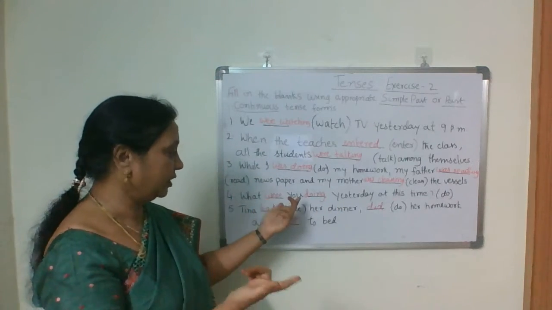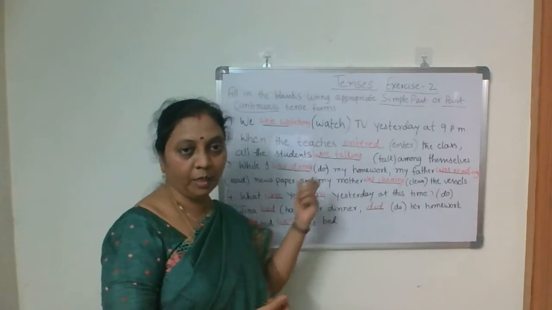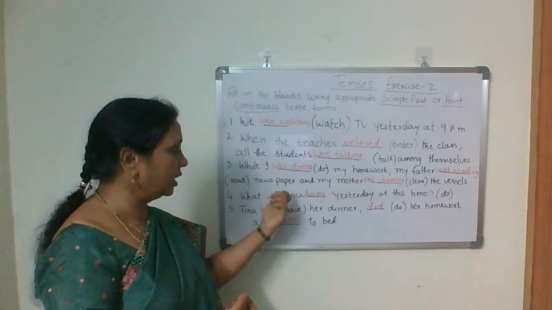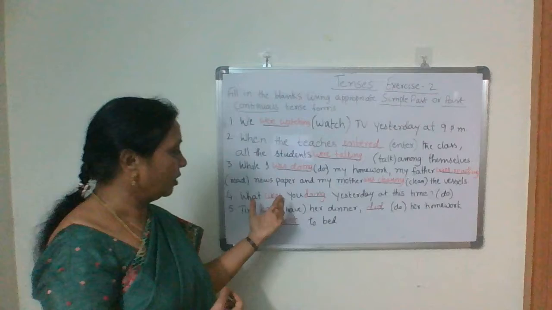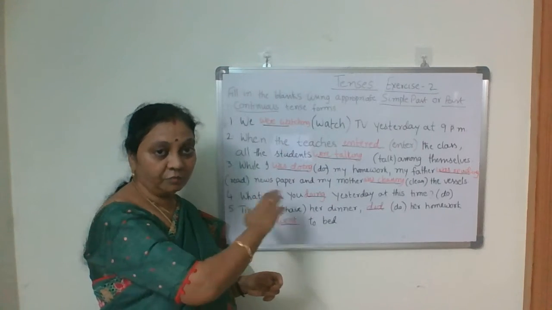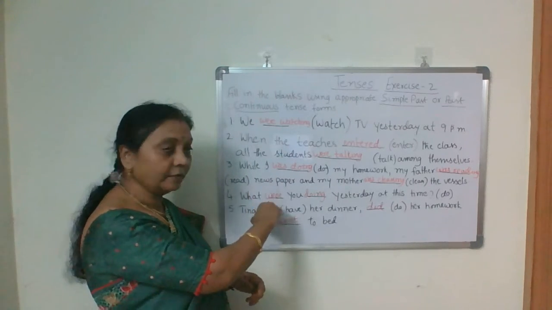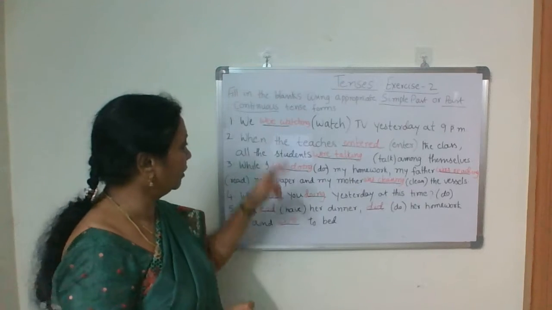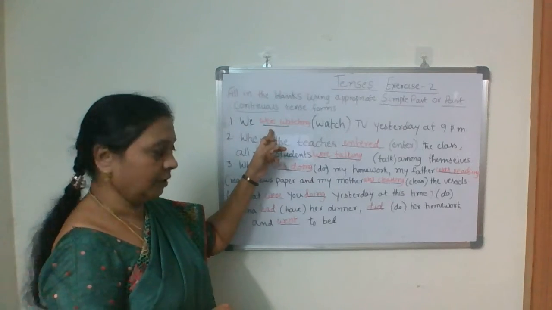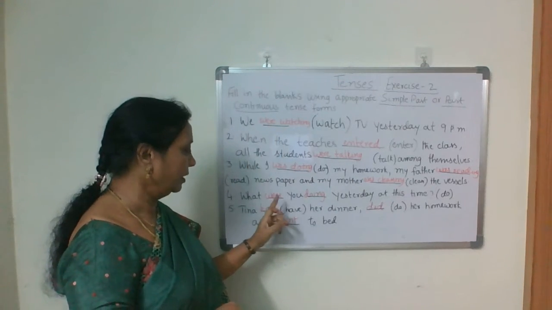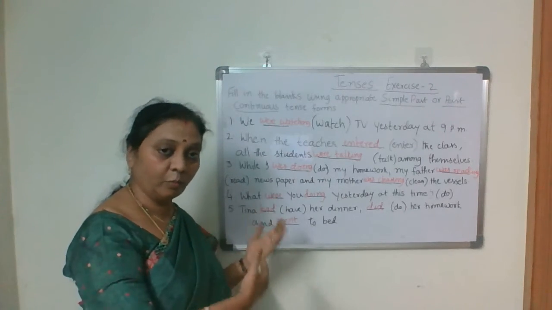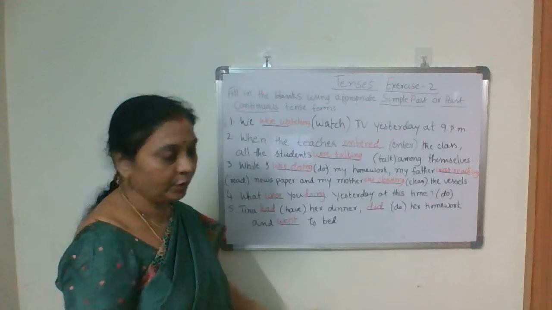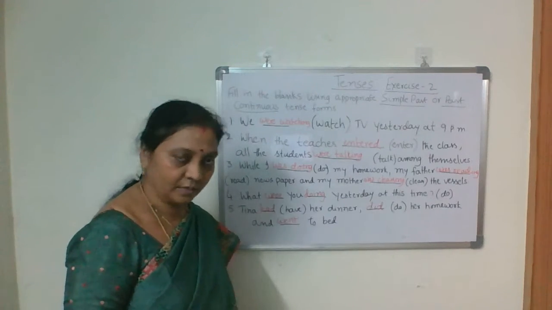So past continuous form, do, were doing. What were you doing yesterday at this time? Because it is a question form, inversion of subject and verb, isn't it? Normally subject and verb, but here in question form, first auxiliary verb, then subject, then main verb. So, what were you doing yesterday at this time?